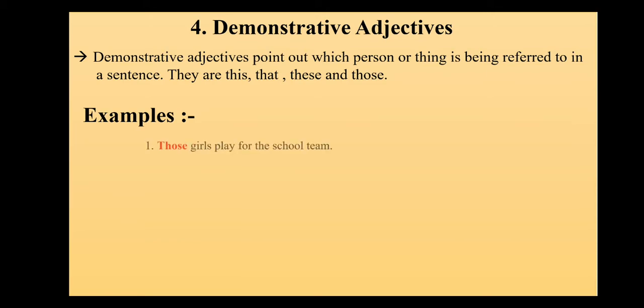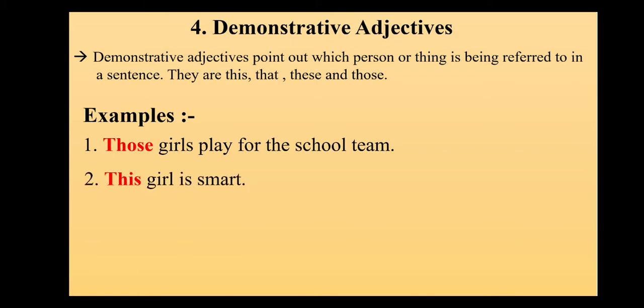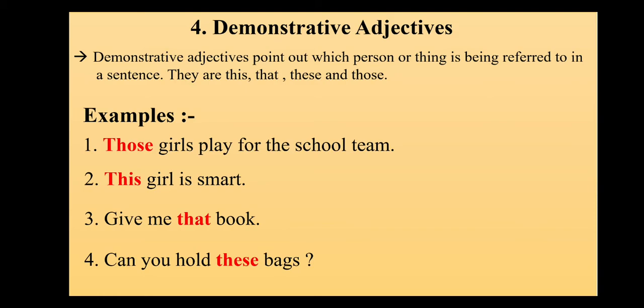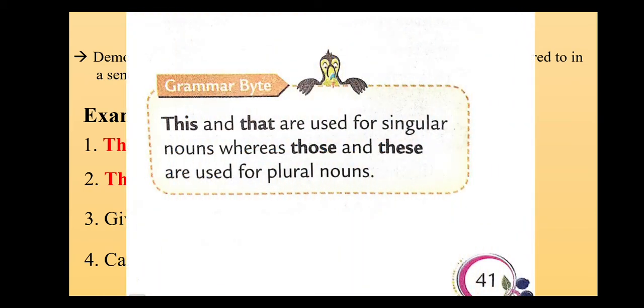Let's have a look at the examples. Those girls play for the school team. So here, children, those is my demonstrative adjective. Next, this girl is smart. So we are pointing out the girl. Give me that book. I'm pointing at the book, so that will be my demonstrative. Can you hold these bags? These is also my demonstrative. As told earlier, this and that are used for singular nouns, whereas those and these are used for plural nouns.